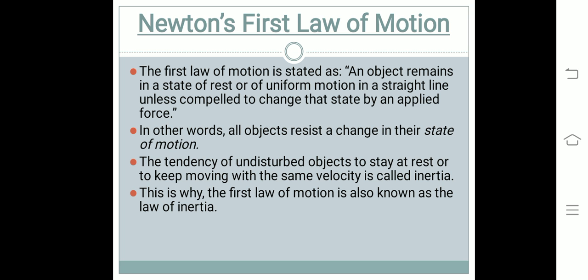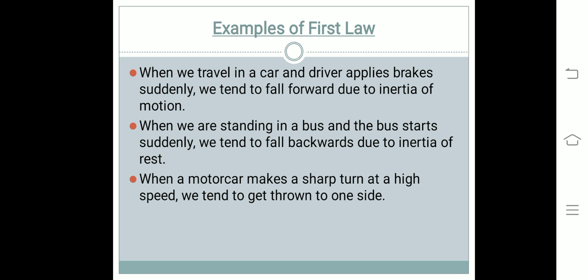The natural tendency of objects to resist a change in their state of rest or motion is called inertia. That is why the first law of motion is also known as the law of inertia. Let's discuss some examples of first law.